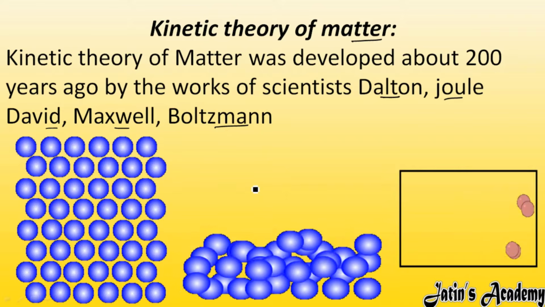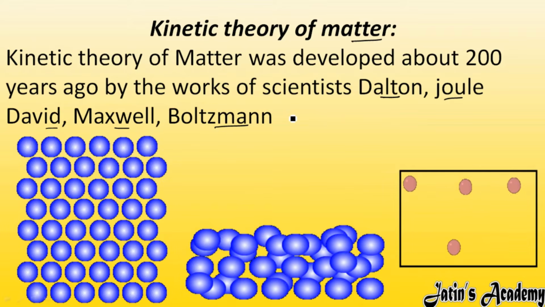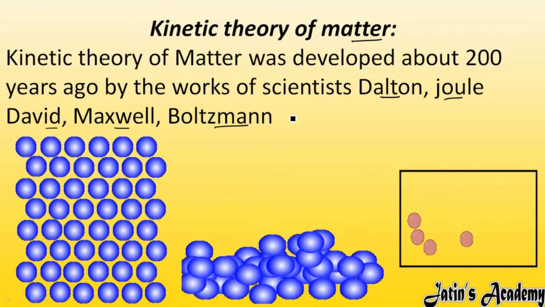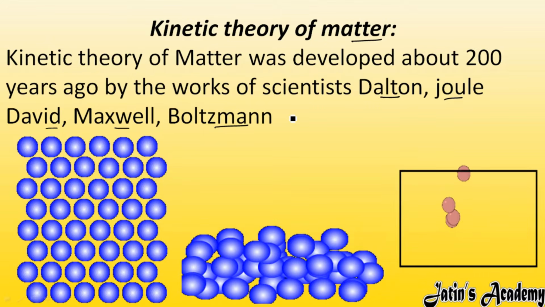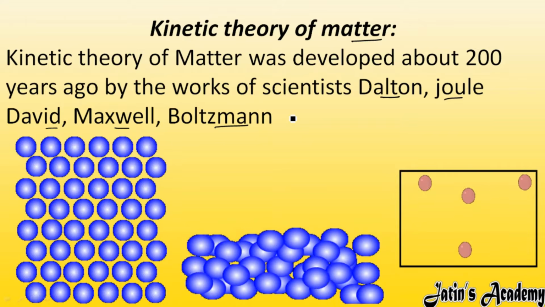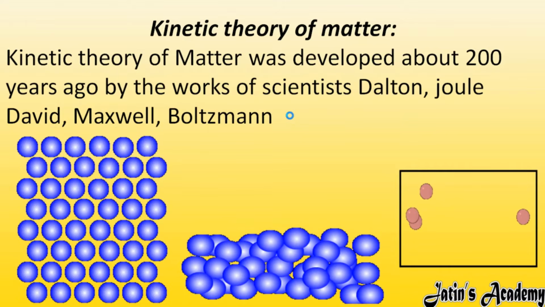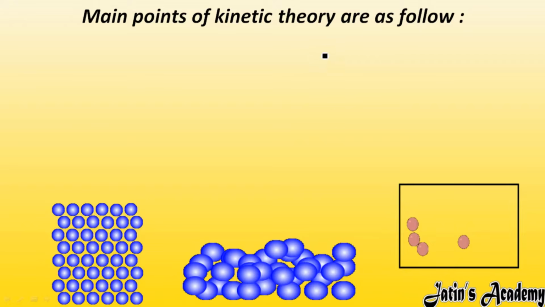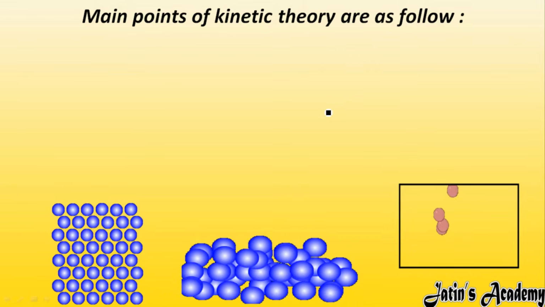These are some of the scientists who discovered the kinetic theory of matter. This topic is very important from the exam point of view also. It has 7 to 8 points that we are going to study one by one. So first, the main postulates of kinetic theory are as follows.